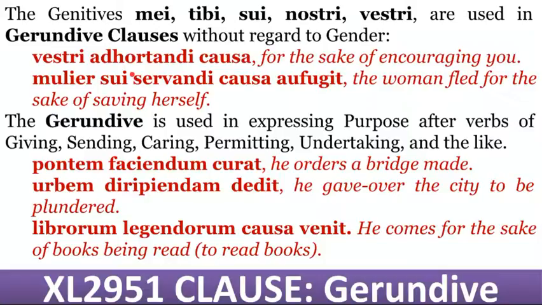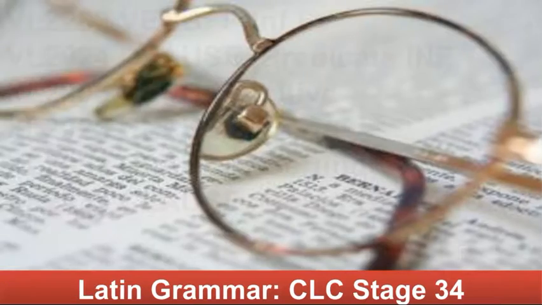These are concepts of, like, if you had hyphens, you would put them there: of us encouraging, of her self-saving. He orders the making of the bridge, or bridge making. He gave city destroying. He gave over the city to be plundered, you could also say. And he came for the sake of book reading. So in other words, it's almost like a hyphenated noun.